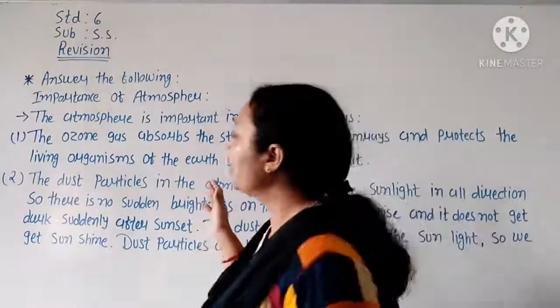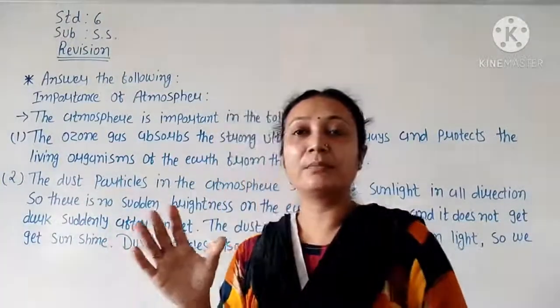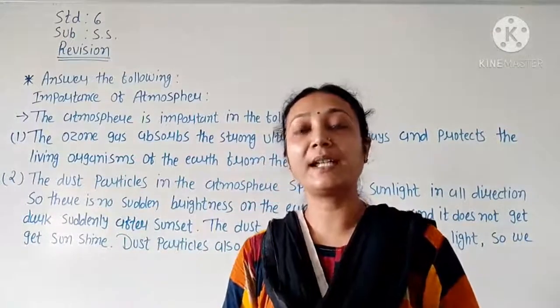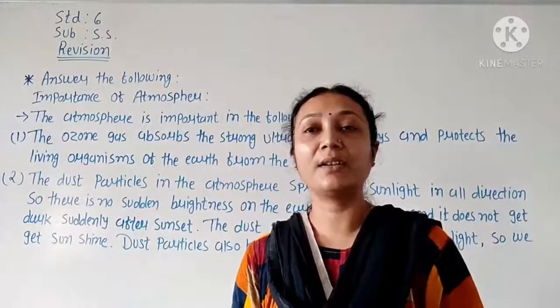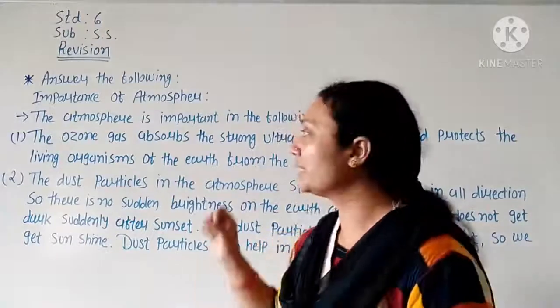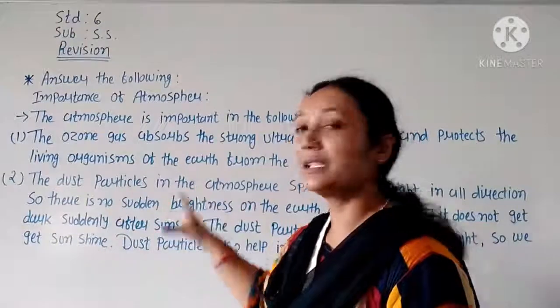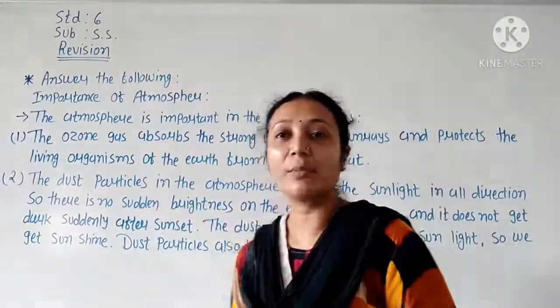Absorb means drink in. If you put water on the land and put a dry cloth on it, the cloth will absorb all the water. It means the cloth drinks the water. So the ozone gas, what is the work of ozone gas?